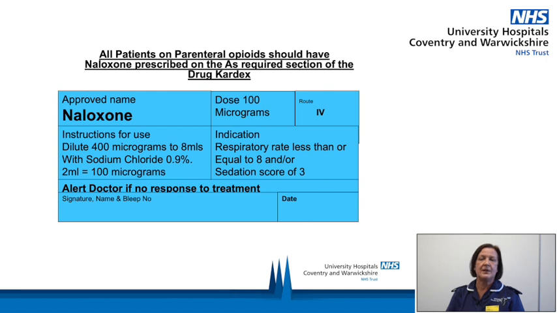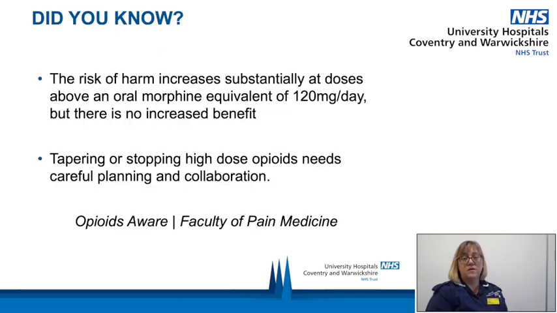This is the sticker we use for prescribing naloxone. It can be found on any of the surgical wards where parenteral opioids are used and can be ordered from pharmacy. Did you know the risk of harm increases substantially at doses above an oral morphine equivalent of 120 milligrams a day, and there is no increased benefit to pain management? Tapering or stopping high doses of opioids needs careful planning and collaboration. Again, this is from the Opioids Aware website of the Faculty of Pain Medicine.